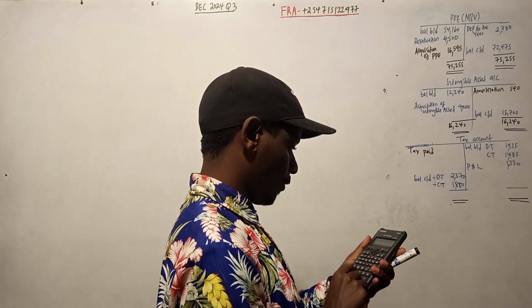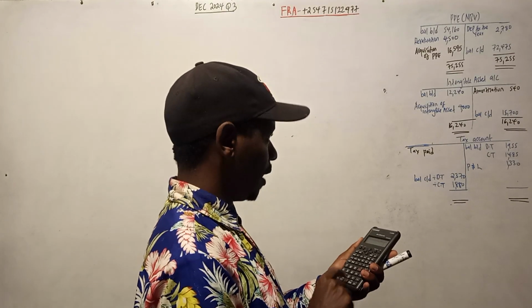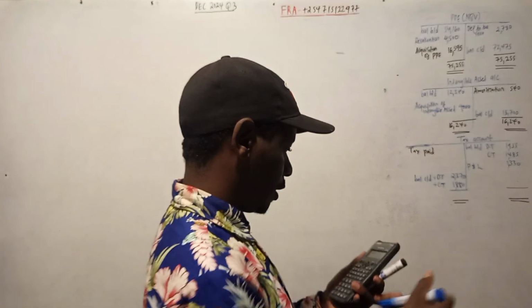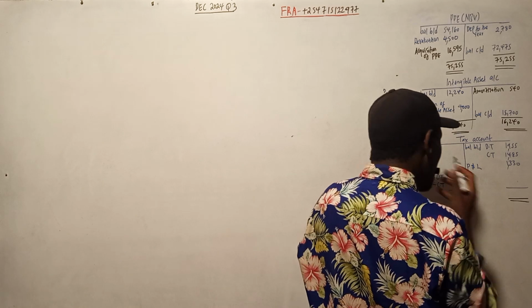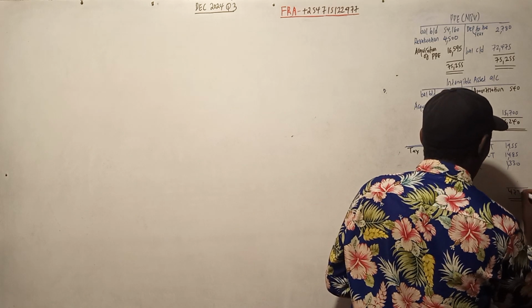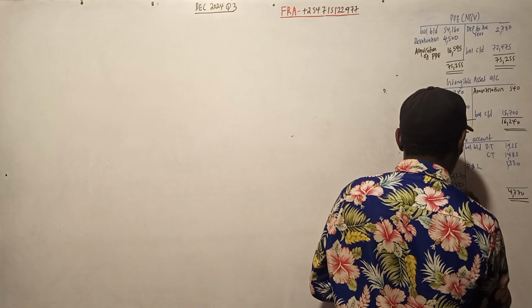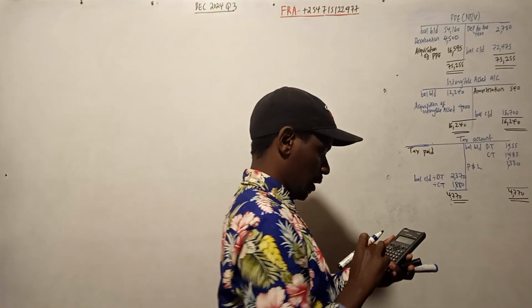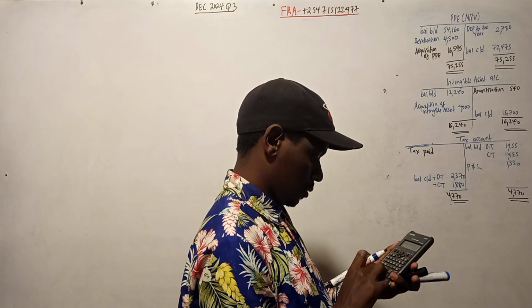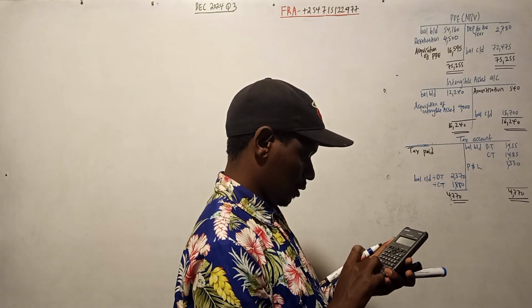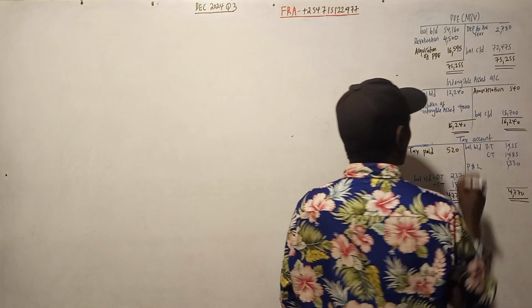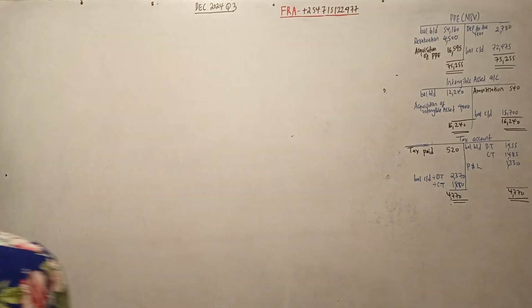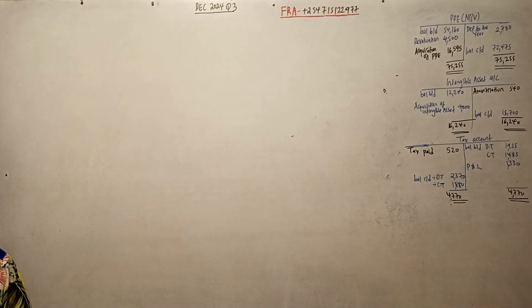So 1955 plus 1485 plus 1330, that is 4770. Then we less 2370 and 1880 to get the balancing figure, which is equal to 520. So the tax paid during that year is 520. We can open another account. Let me see if we have another account which is important.